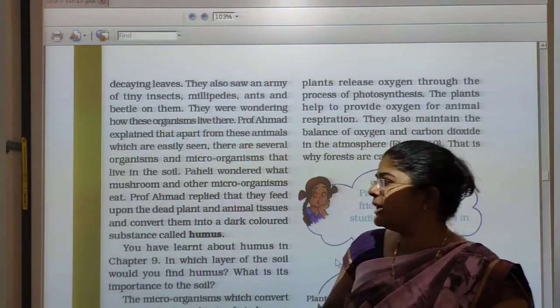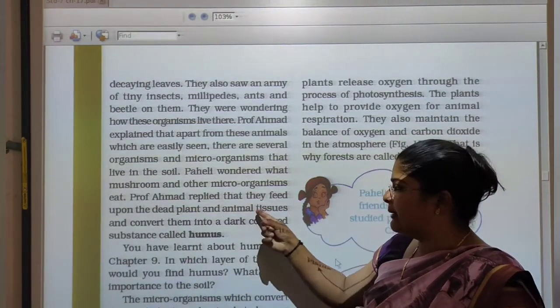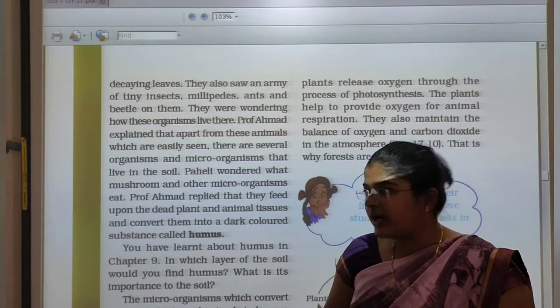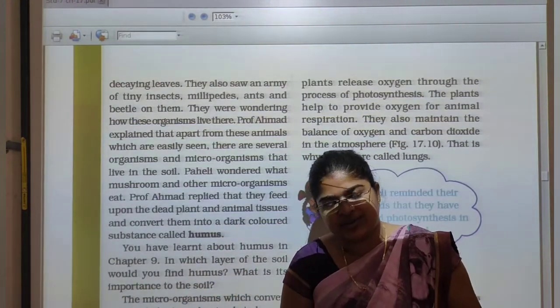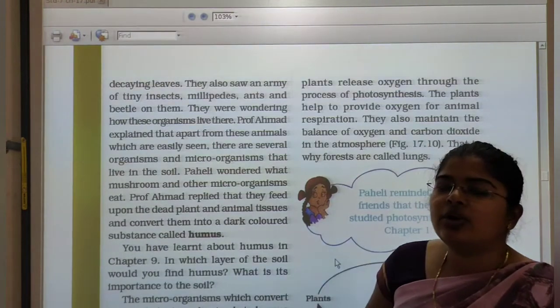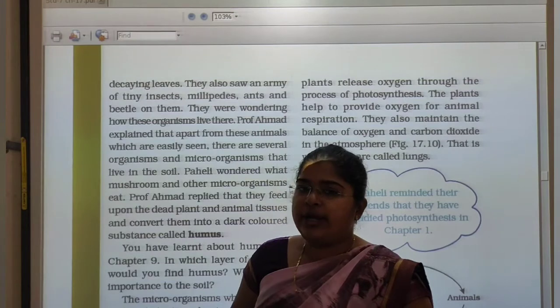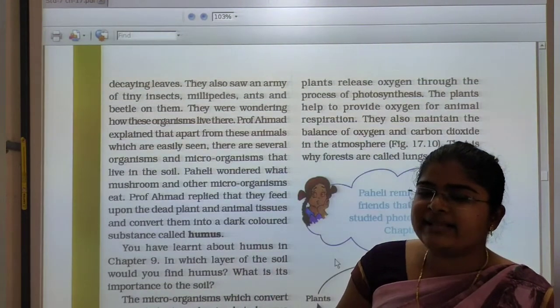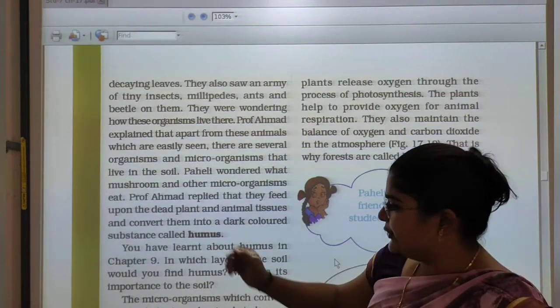So Professor Ahmed replied that they feed upon all the dead plant and animal tissues and convert them into a dark colored substance called humus. So students, we already learned in chapter 9 what humus is. So it means all the dead substances are converted into a black colored substance and it is called humus.